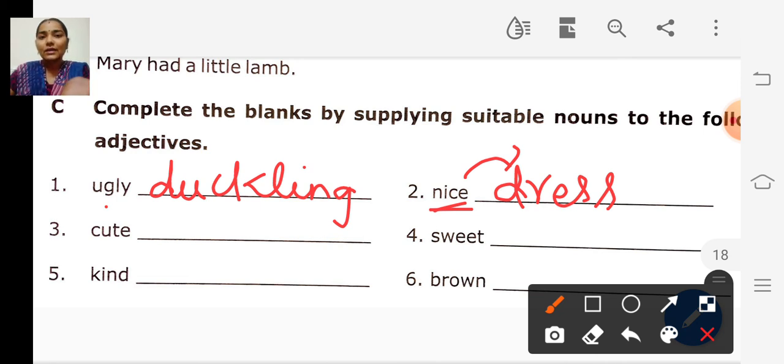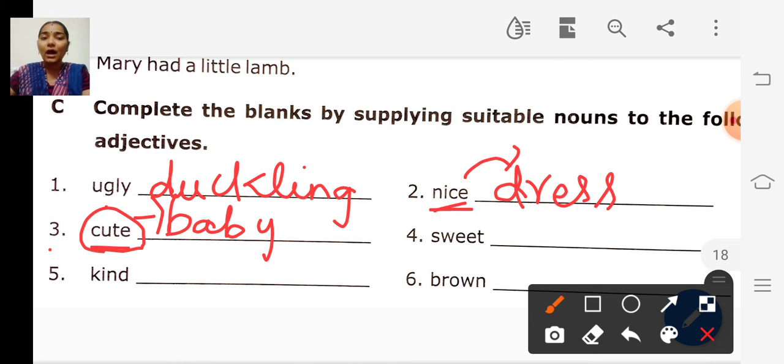And the third one, cute. We have to write a suitable noun for the adjective cute. Cute baby. Yes, cute baby. Baby is the noun, so the word cute describes the noun baby. The baby is cute.